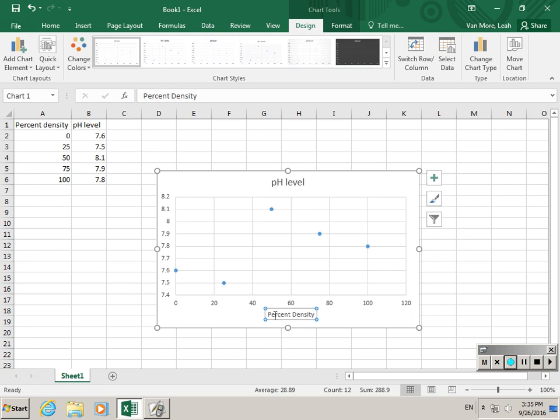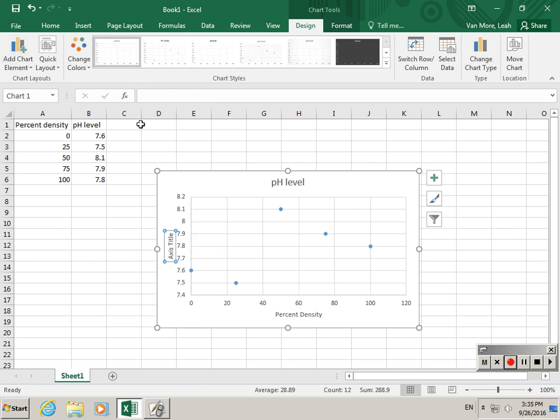And I don't need to make the percent sign, even though that's technically the unit, because it says percent density. So then I'm going to go here again, and I'm going to say axis titles, and I want a vertical axis, and I'm going to say pH level, and hit enter. So what you're not seeing me doing is I'm hitting enter, and then that goes in.